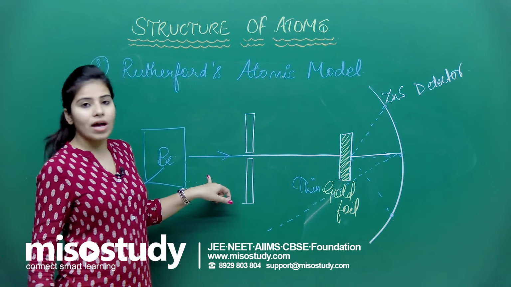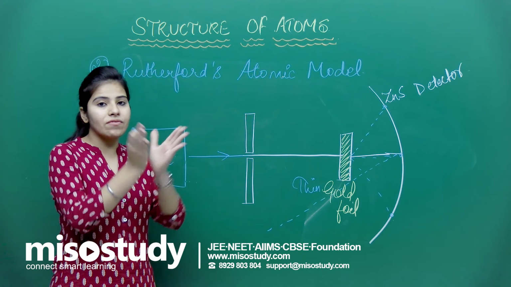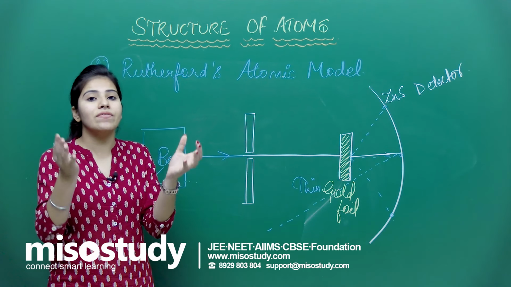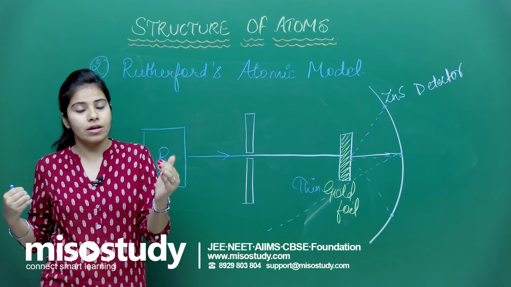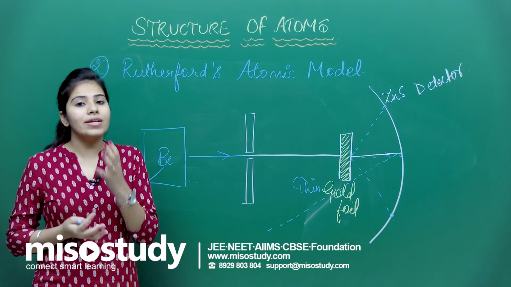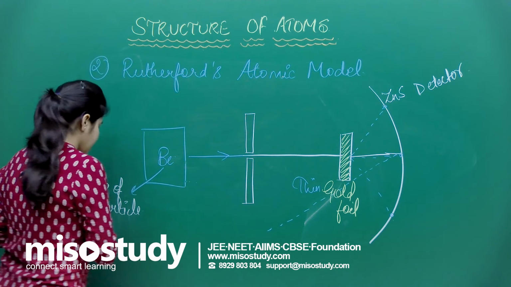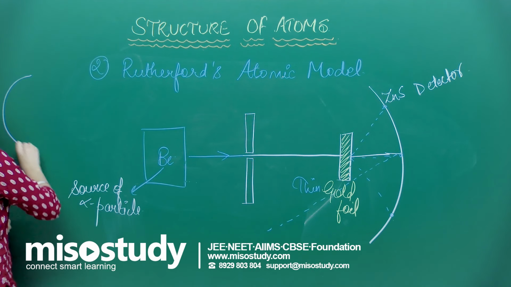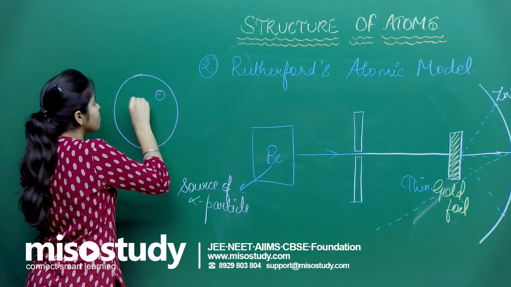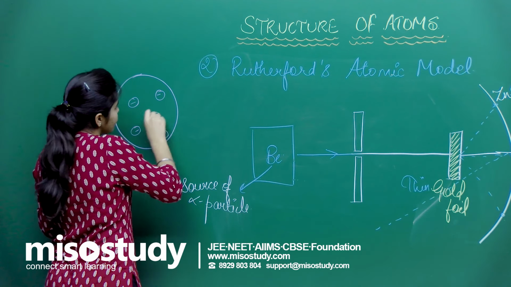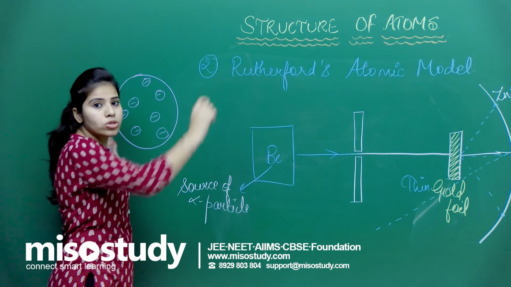Now when alpha particles were going through this and got deviated from their paths, some were deviated at a wider angle, some at a lower angle, and few were deviated at exactly 180 degrees. They were coming back. So at that time it was observed that, according to the Thomson model, let me redraw the Thomson atomic model. If this is the Thomson atomic model, a positively charged sphere with negative charges embedded in it, then how can it allow the alpha particle to go through this?